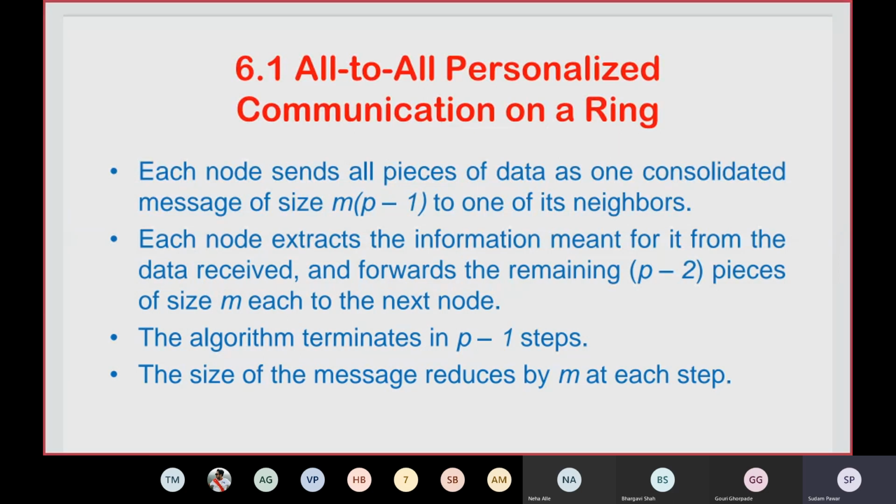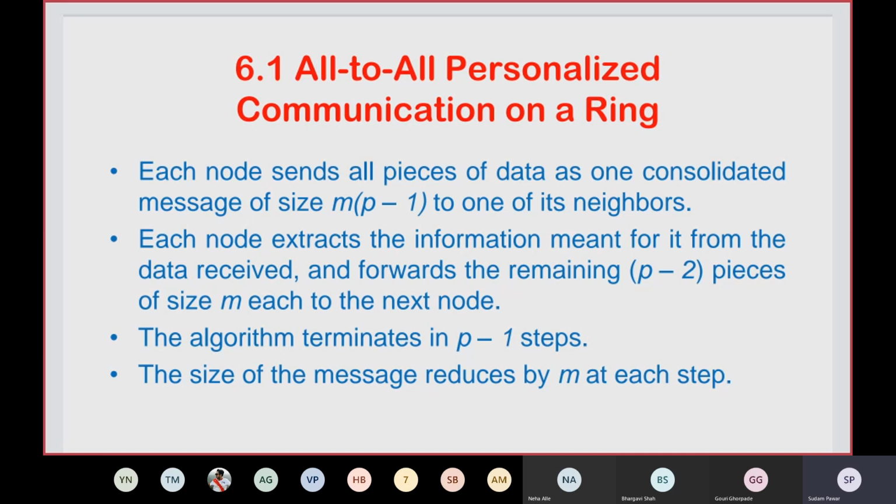Each node sends all pieces of data as one consolidated message of size m times p minus 1 to one of its neighbors. So the message size will be m, and p minus 1 means the p minus 1 nodes in that network. Because if it is the 0th node, it will receive p minus 1, meaning 8 minus 1, that is the messages from 7 nodes. If it is the first node, it will also receive messages from p minus 1 nodes.